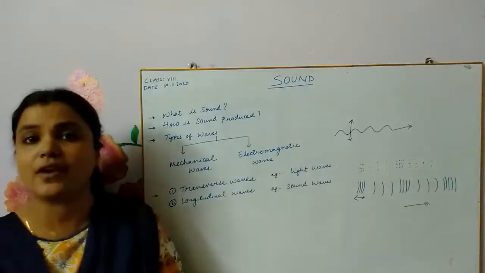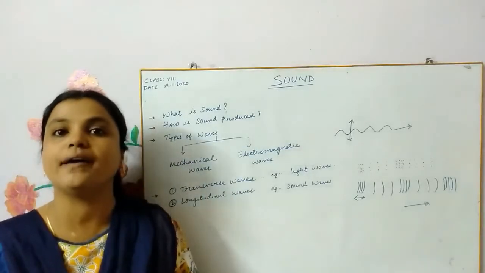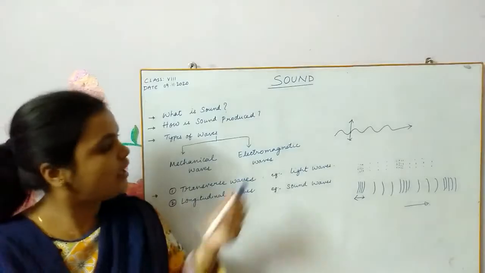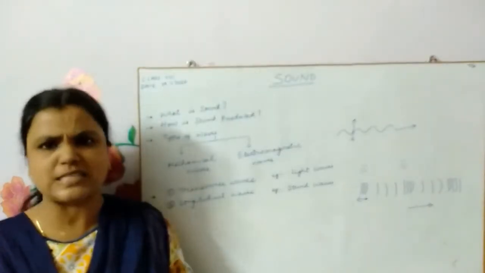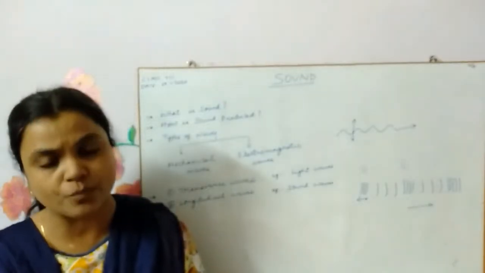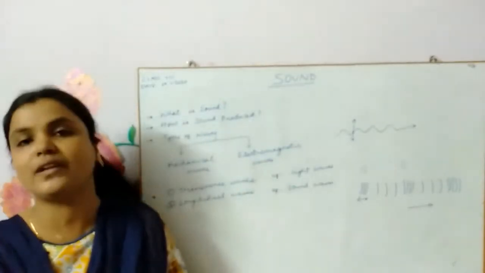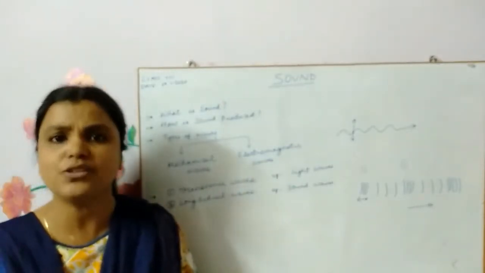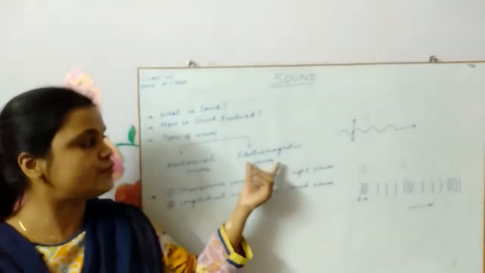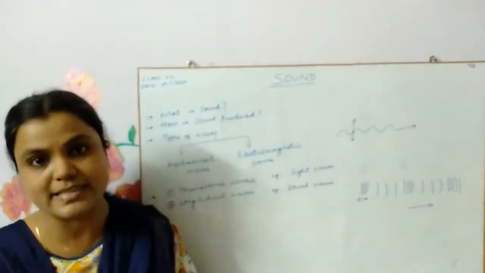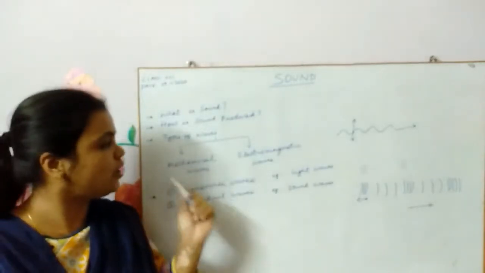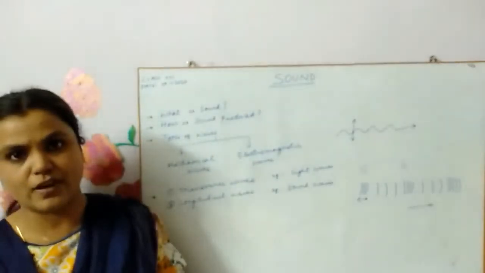So mechanical waves are those waves which require a medium to travel. And electromagnetic waves are those waves which do not require any medium. They even travel through vacuum. And we know the best example of electromagnetic waves is light waves, right, children? So the light waves travel even through vacuum. They don't require any medium. So today we'll be concentrating more on the mechanical waves, children.